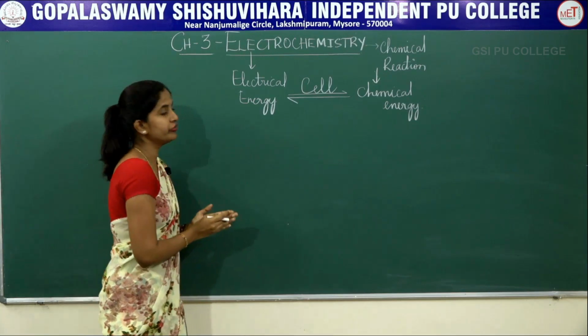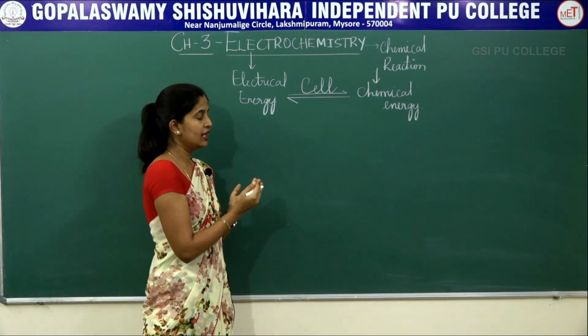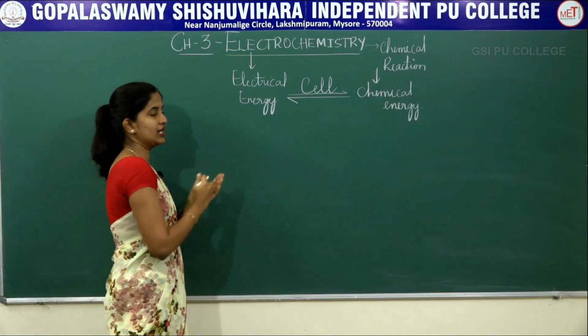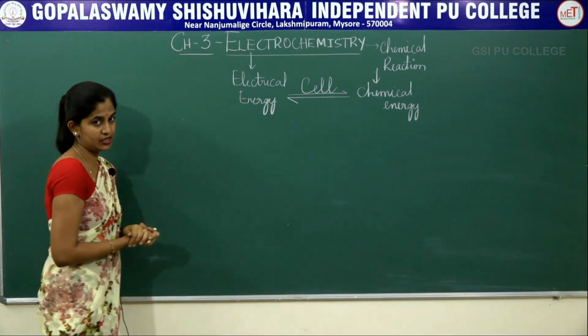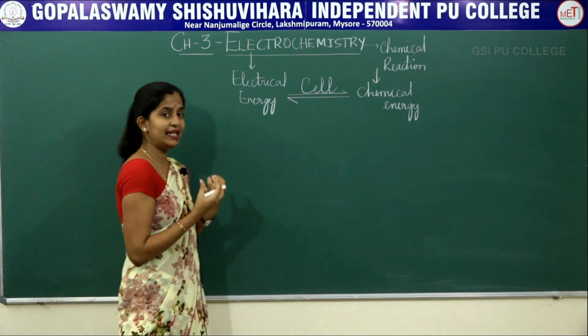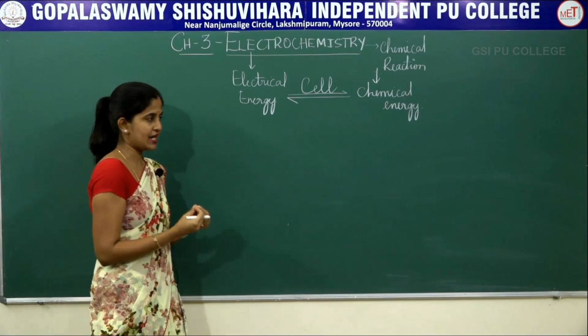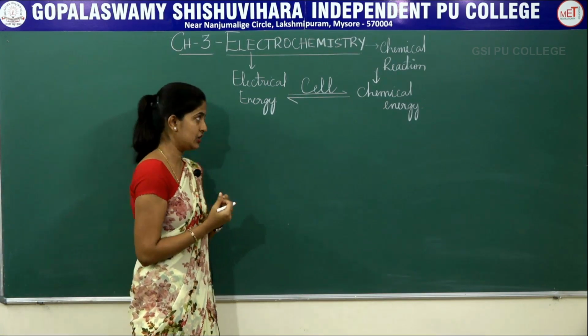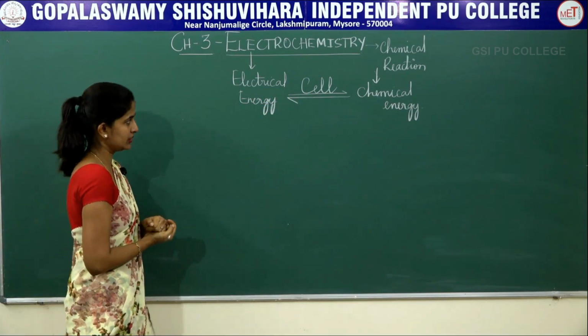So the study of the interconversion of electrical energy into chemical energy as well as chemical energy into electrical energy with a setup called a cell is called electrochemistry. That is, you are utilizing electrical energy to make some reactions, and through some reactions you are producing some electrical energy through a cell. So that is called electrochemistry.